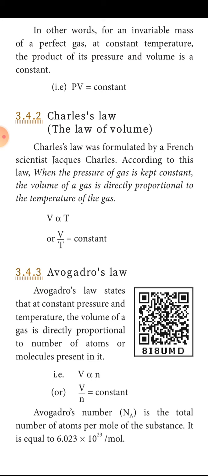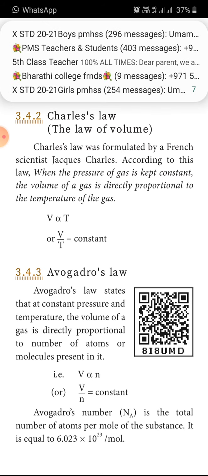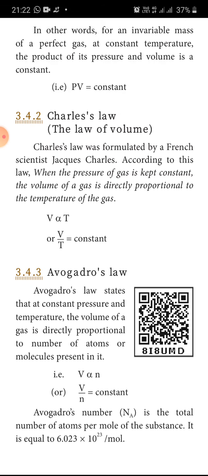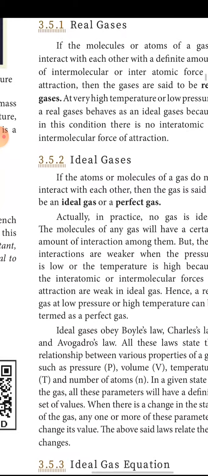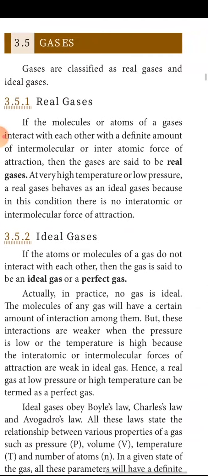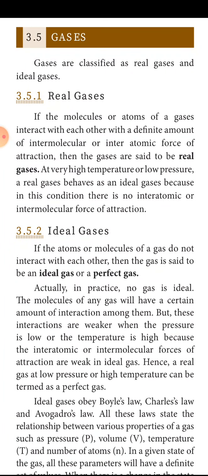Avogadro number Na is the total number of atoms per mole of a substance. Already you studied the Avogadro number in your atoms and molecules lesson. So 6.023 into 10 power 23 per mole. Combining all these three laws, we are going to derive the ideal gas equation.